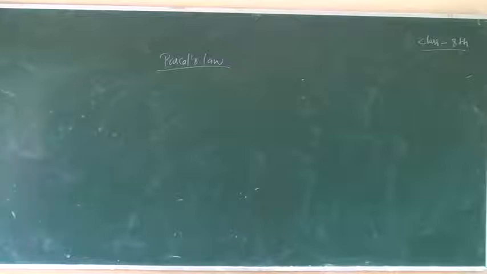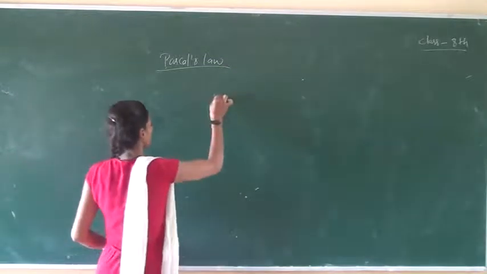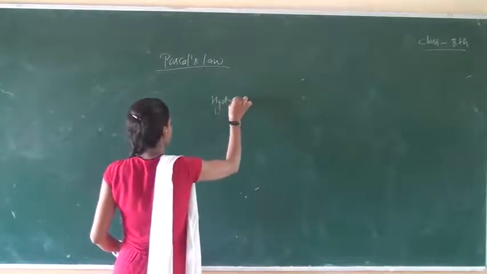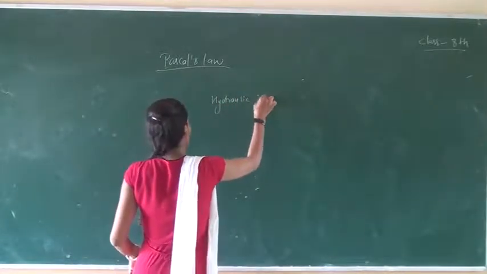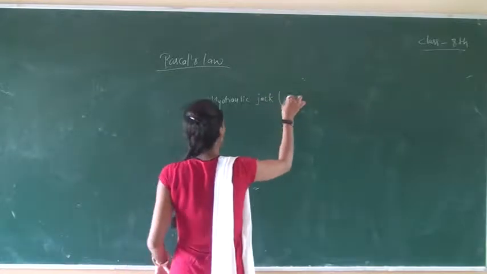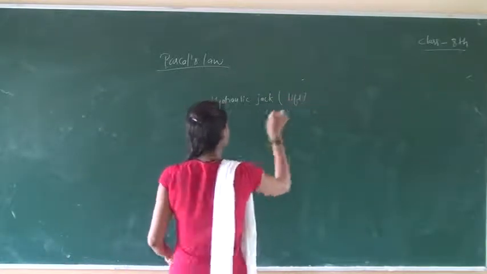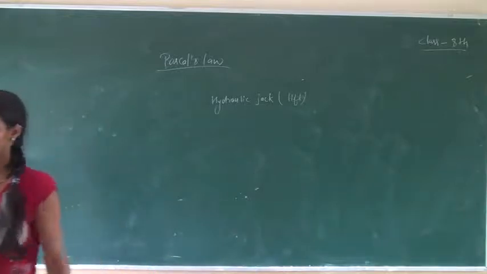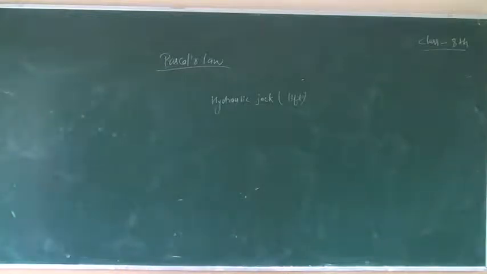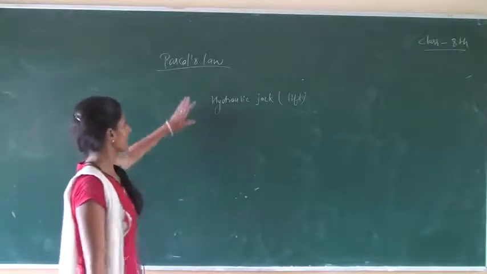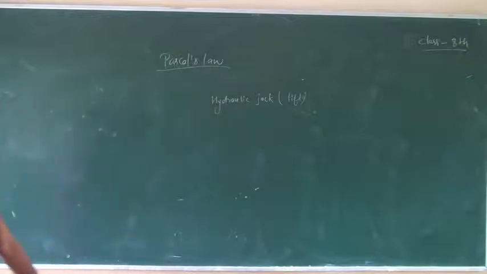Examples are the hydraulic jack or hydraulic lift, used for lifting heavy vehicles such as cars, trucks and scooters in service stations for repairing. It works on the principle of Pascal's law.